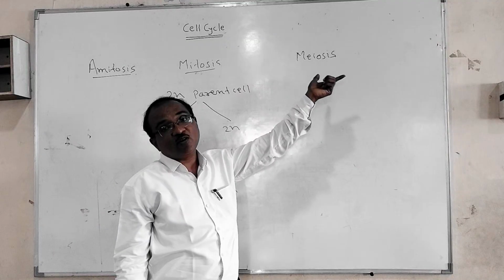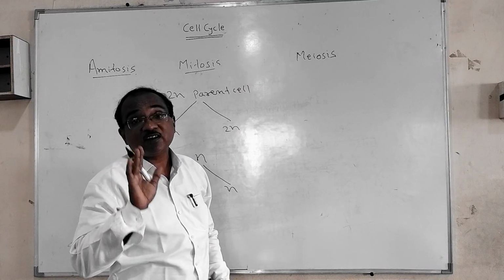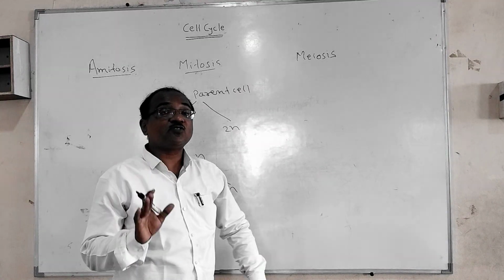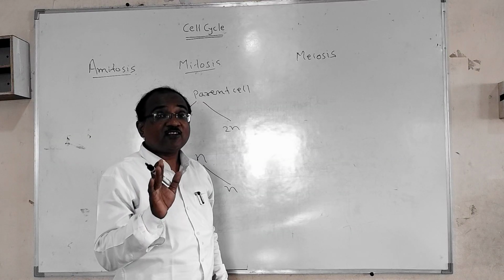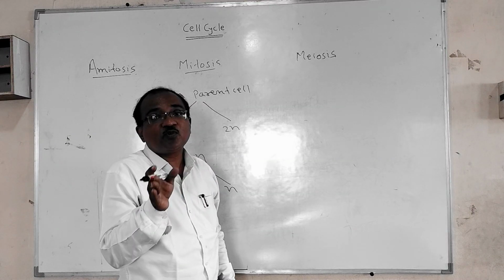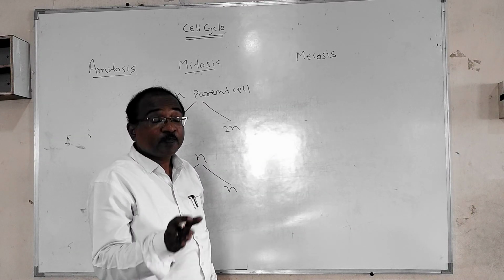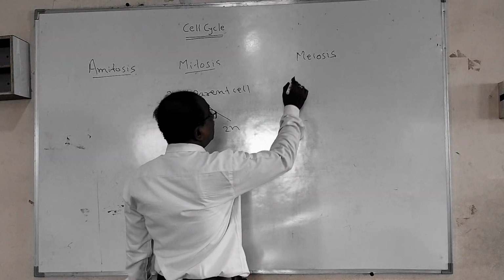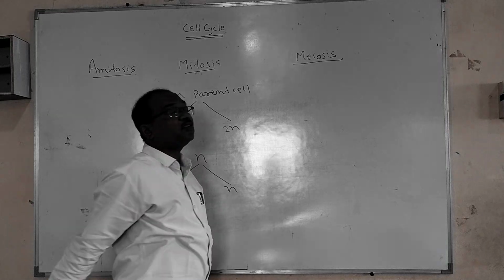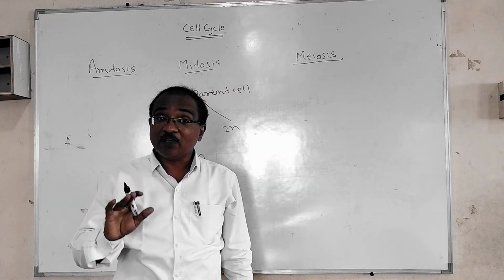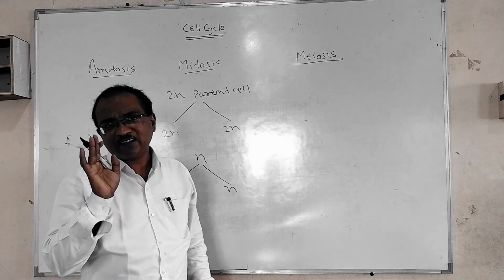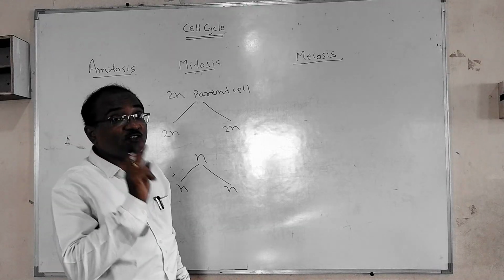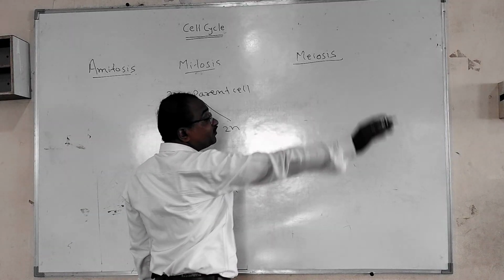But meiosis is significant in the production of spores, either microspores or megaspores in the case of angiospermic plants, or in the formation of gametes. So meiosis definitely takes place in the reproductive cells, which are called germ cells.